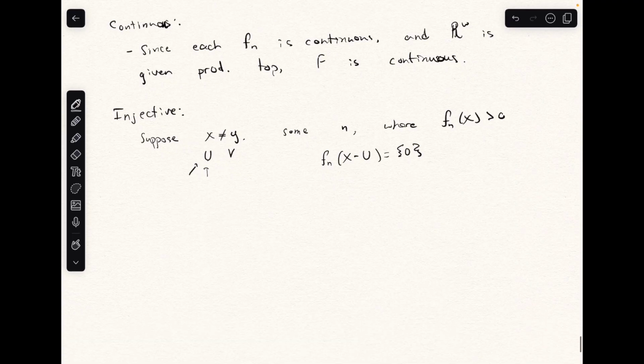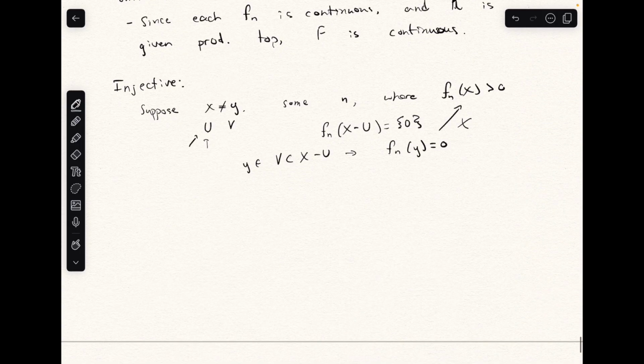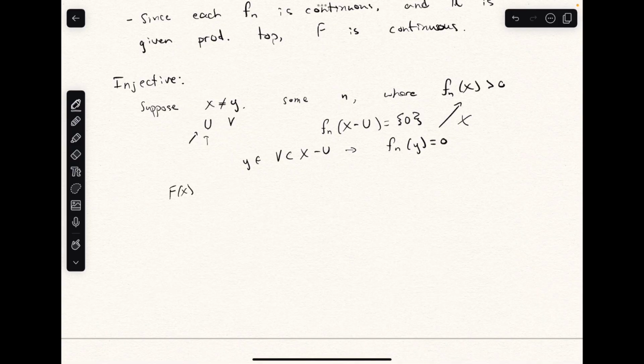Since these sets are disjoint, y is an element of V, which is contained in X minus U, which implies that f of n on y evaluates to 0. So these two things are different. And if the entire function differs by at least one coordinate, then the whole function evaluation is different. So this function is injective.